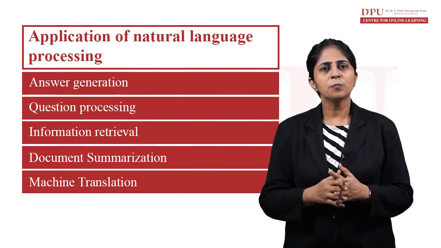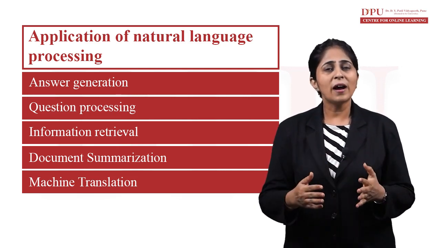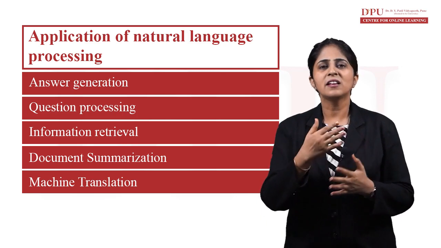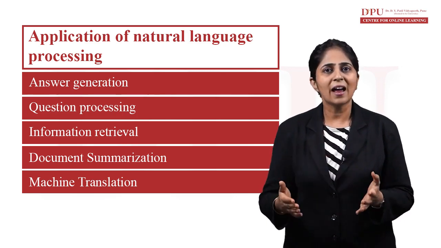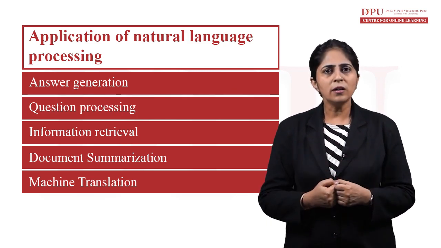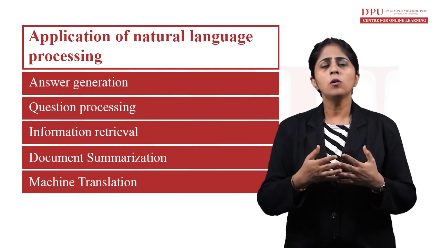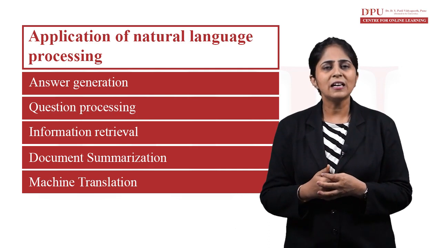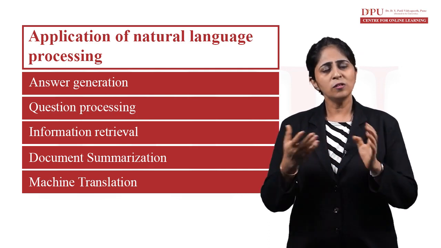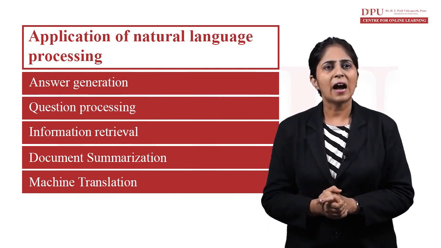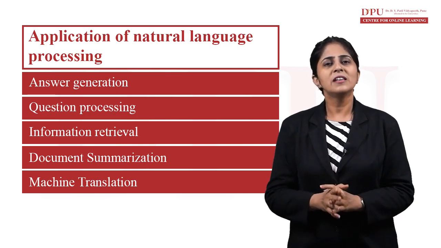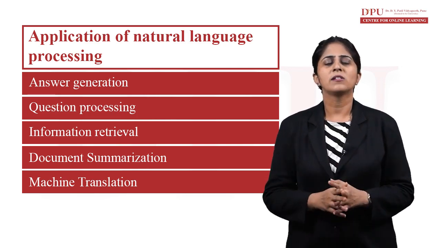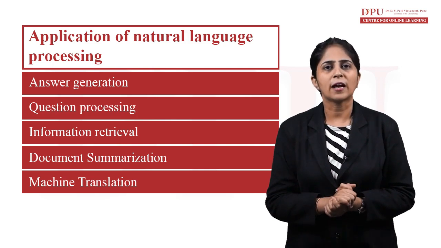Natural language processing requires different techniques like syntax analysis and semantic analysis to convert the text, or to respond to the text that we are speaking in our natural language, into some computer generated output. So with this we finish the discussion on natural language processing.